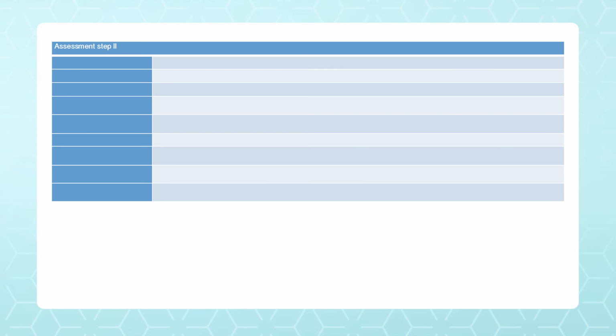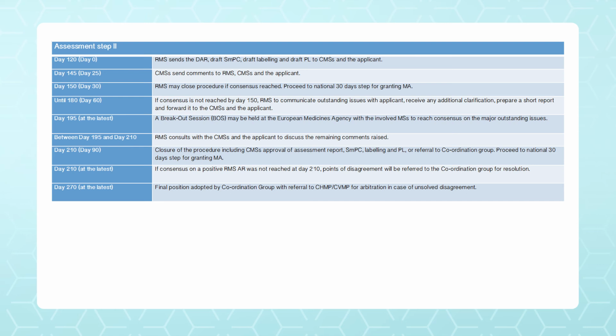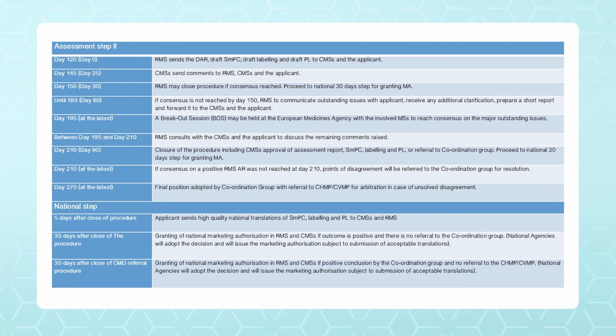Then we have a second assessment after the first response for information has been provided by the applicant. So again it starts in the same way, and there is one more response to be provided if required. And at day 195, a breakout session is held where the member states reach consensus on the major outstanding issues. So this is initiated by the RMS with all the concerned member states, to see if there are any other issues which are still open, and if nothing is open, then on day 210 you get the approval.